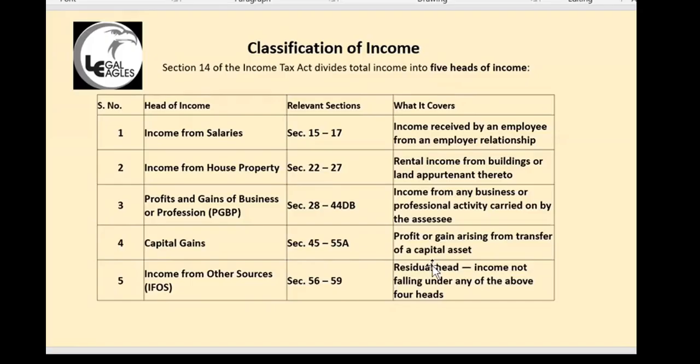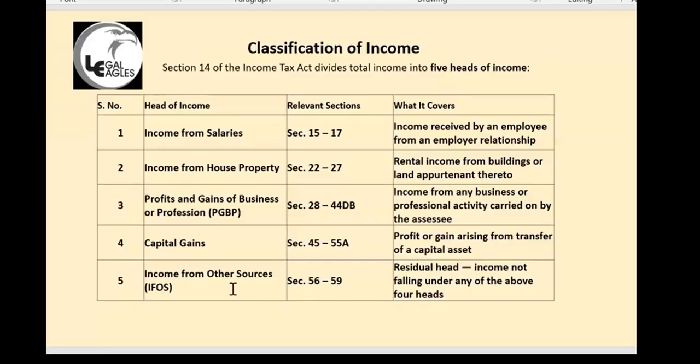Okay, income from other sources. All the other income. So it is not a salary, it is not a house property, that is rental income, it is not a professional income, it is not a capital gain. What is the other income? Generally, you get some commissions, you get interest from the bank deposits, you get dividends from the shares you hold. All those things which are not taxed in these 4 heads will be taxed under income from other sources.